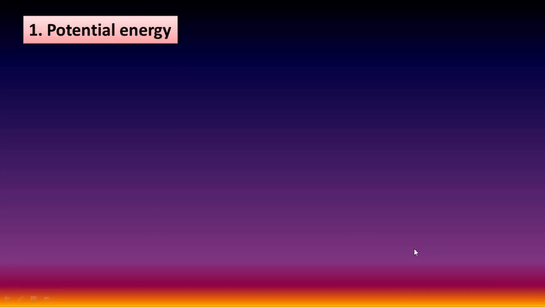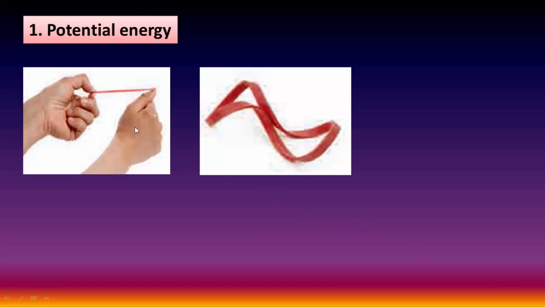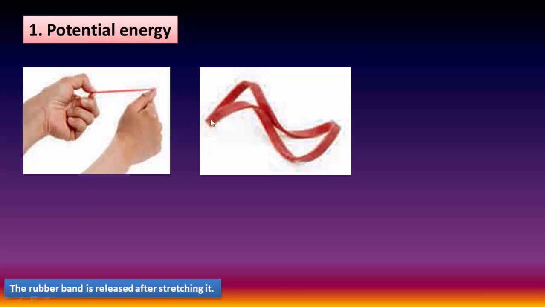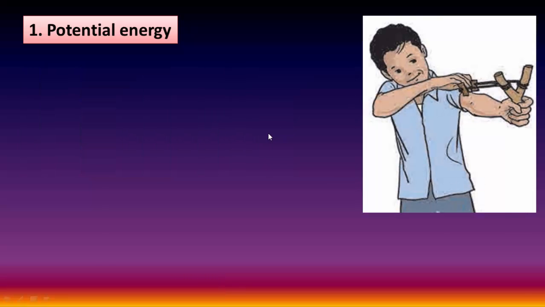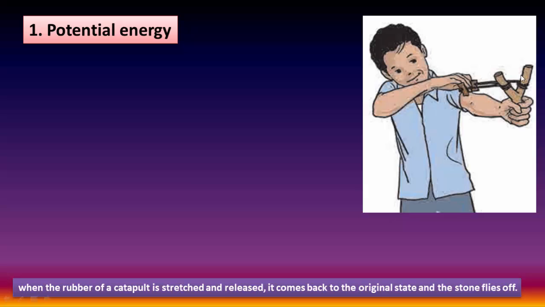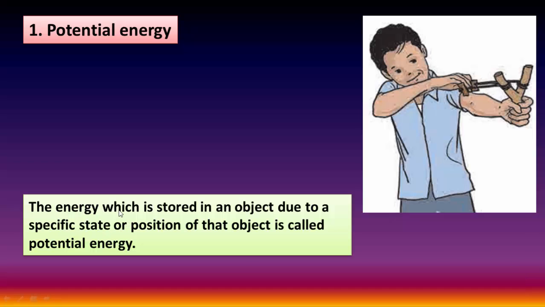Potential energy. Look at this picture. When we apply force on a rubber band, it stretches and is then released. Look at this picture. When the rubber of a catapult is stretched and released, it comes back to its original state and the stone flies off. The energy which is stored in an object due to a specific state or position of that object is called potential energy.